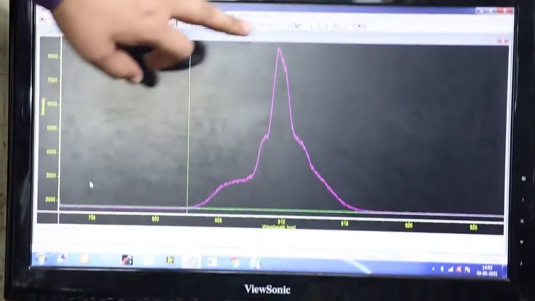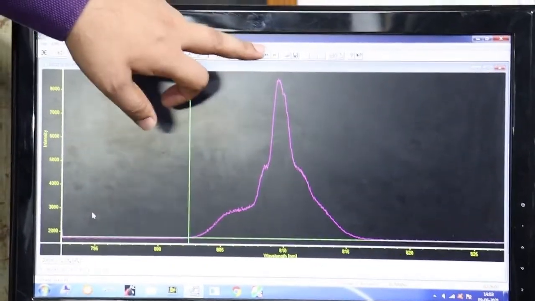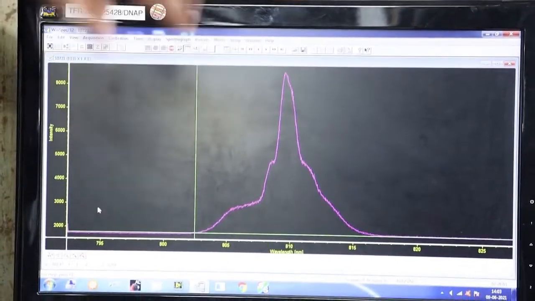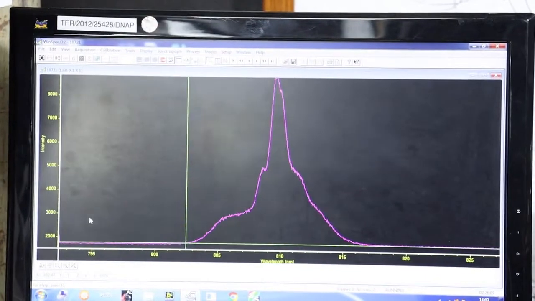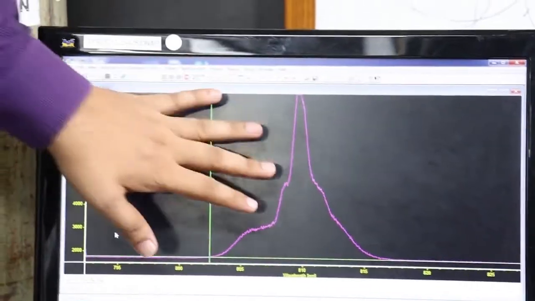There you can now see a single peak at 810 nanometers. That basically means that both the beams have now exactly the same wavelength. So it's a beam of two correlated photons which are indistinguishable. You can use this beam for various experiments.